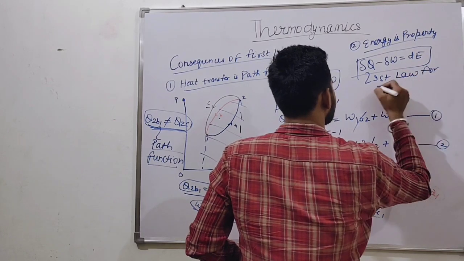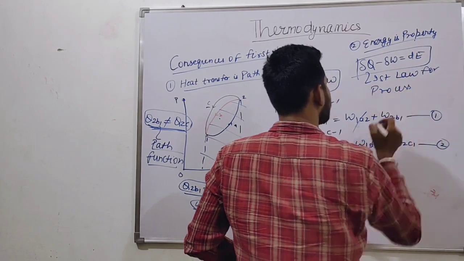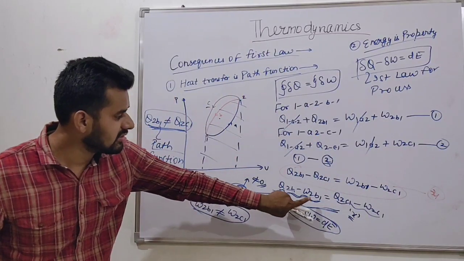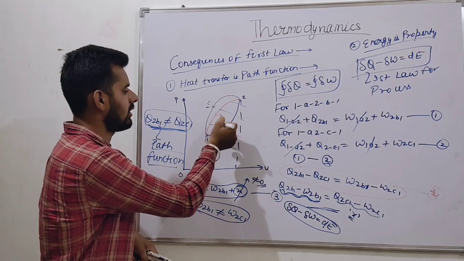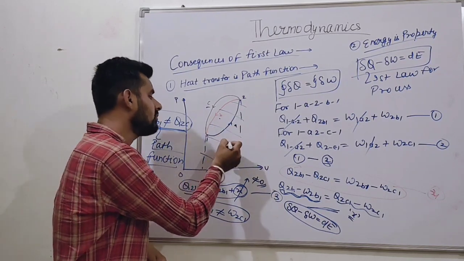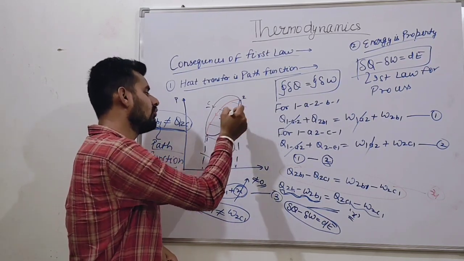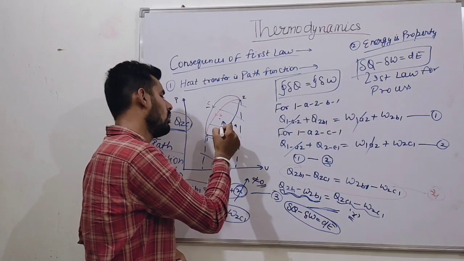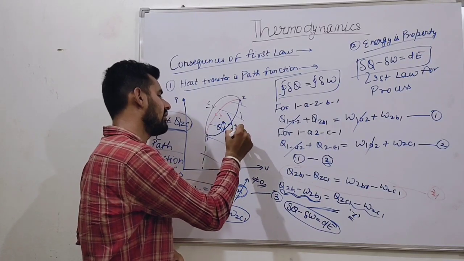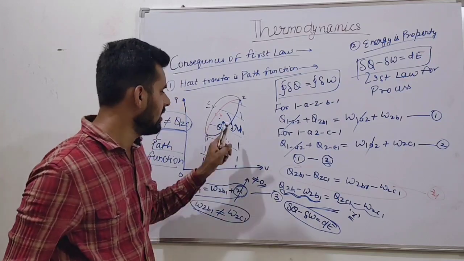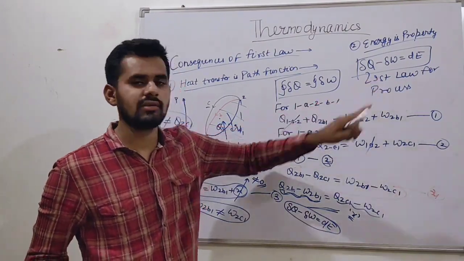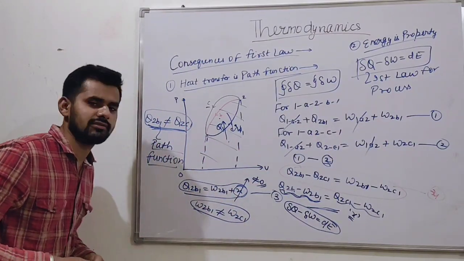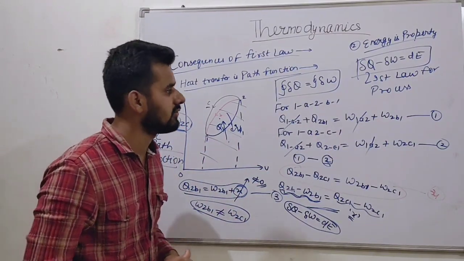It is valid for a single process, during 1 to 2, 1A2. Q supplied and W rejected during a process must equal the change in energy. This is our first law for a process.